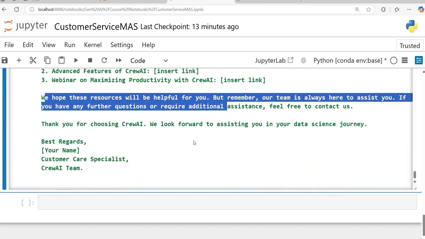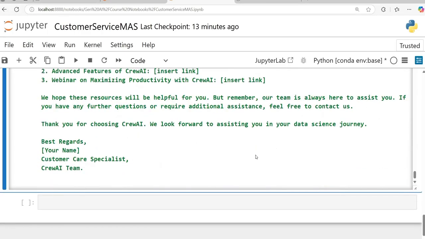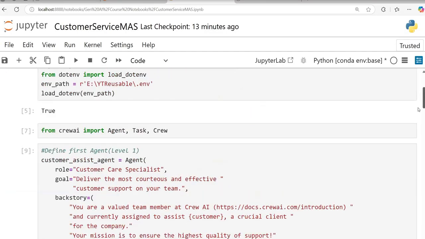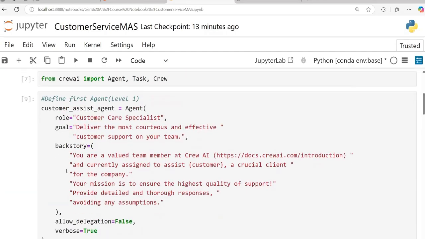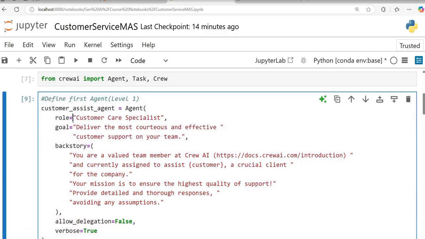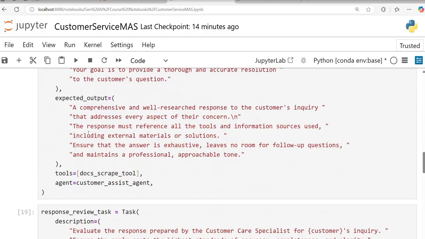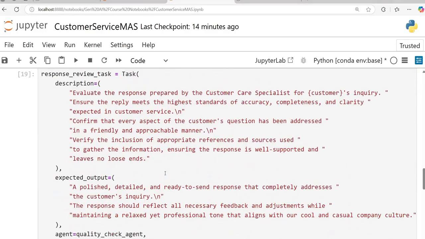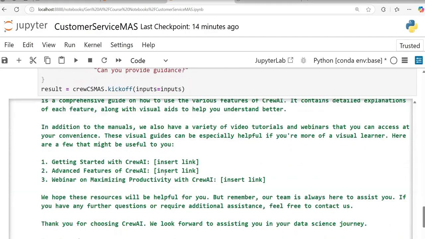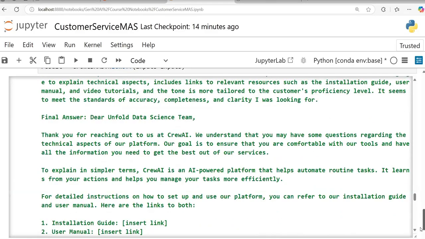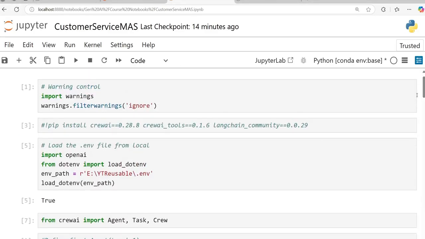And if you can see in a multi-agent system, right, the key is how your two agents are talking to each other, how your two agents are able to achieve a goal together. And for that to happen, what you should do is you should be very thorough with what you want, what is the role, what is the goal, what your tasks should do, what is the response your task should get. Okay, and how these two agents should talk to each other and reach the final answer. Okay, so with these two examples I tried to give you a holistic view of a multi-agent system.